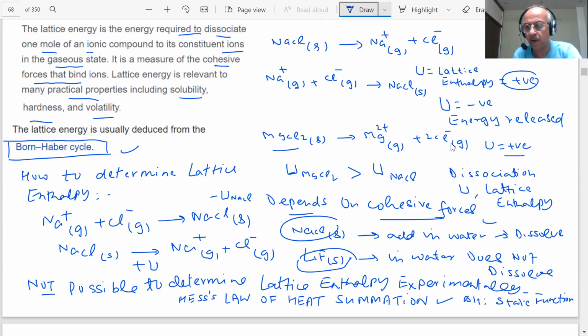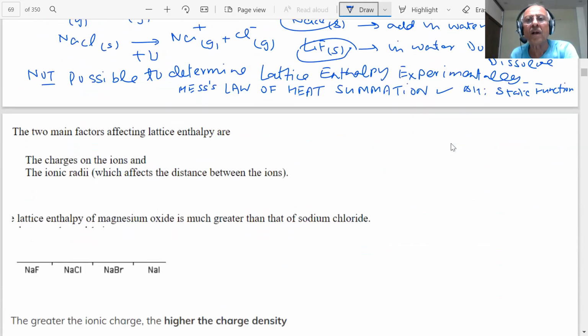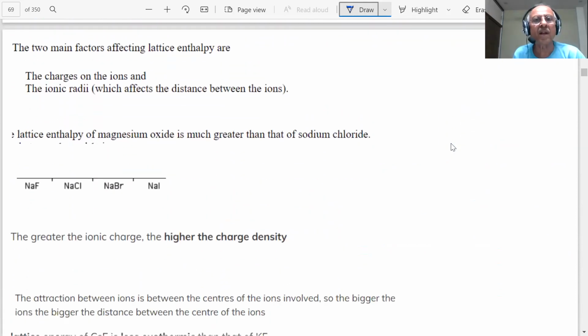Wrote it, sir. All right. What heading should I write? Lattice enthalpy. We are determining lattice enthalpy. Experimentally it is not possible. Therefore, we will use Hess law to determine the lattice enthalpy by using the Born-Haber cycle.